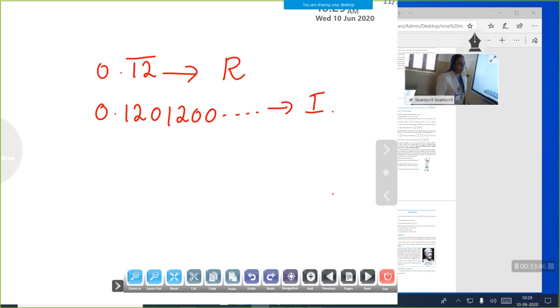So today we studied how to insert irrational numbers between two numbers. So next our section on irrational numbers is over.